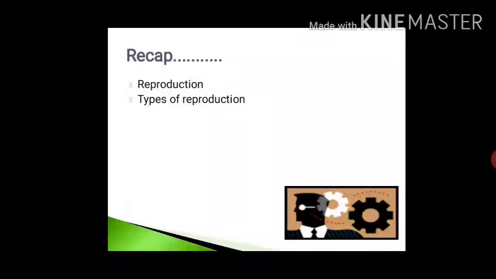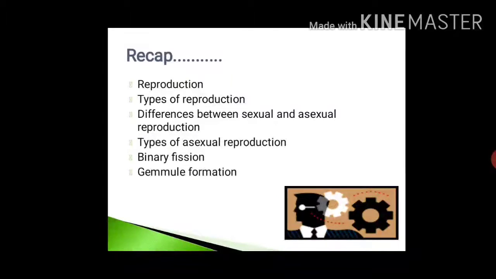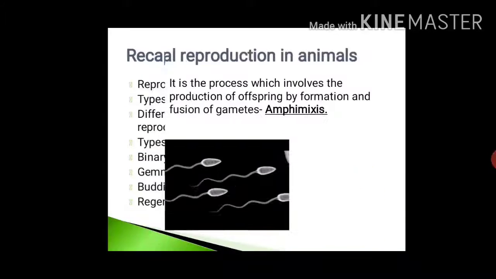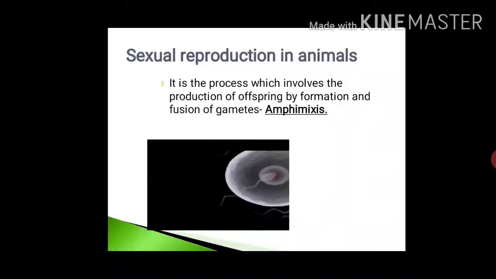Now, what we have seen in the last few lectures: the first one, that is reproduction, types of reproduction, difference between sexual and asexual reproduction, types of asexual reproduction, binary fission, gemmule formation, budding, and the last one, that is regeneration. So all these topics we have seen in the last few lectures. Now today we are going to study about sexual reproduction in animals.